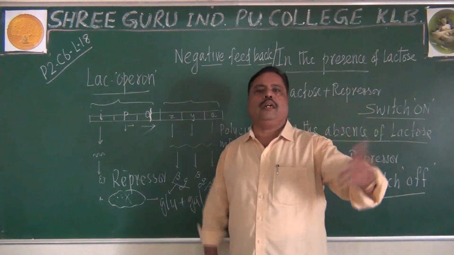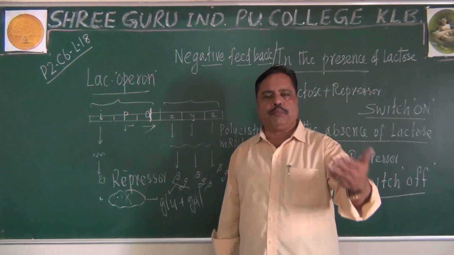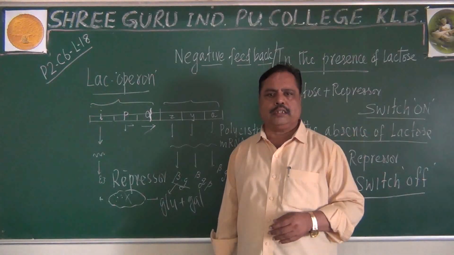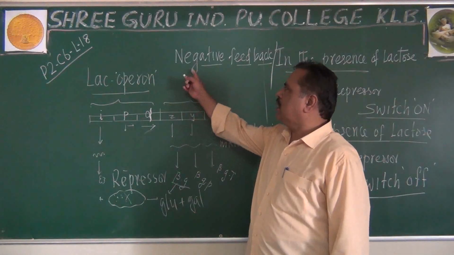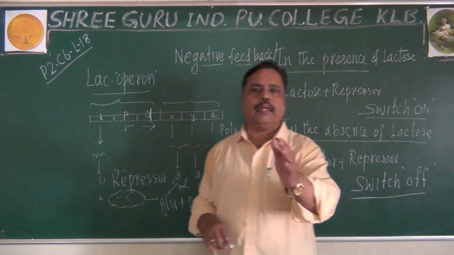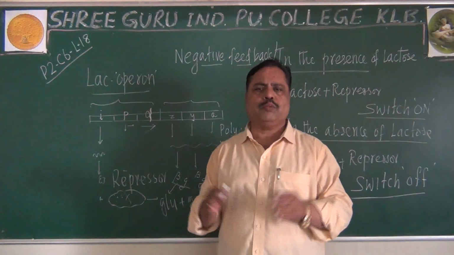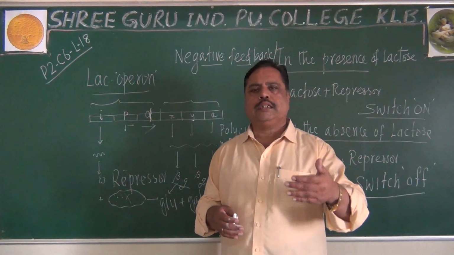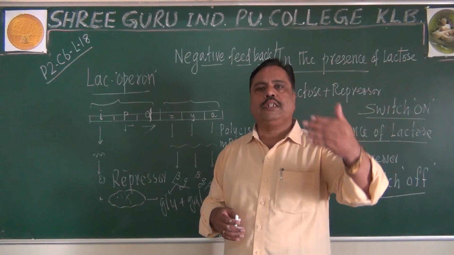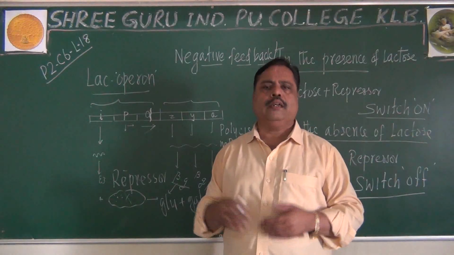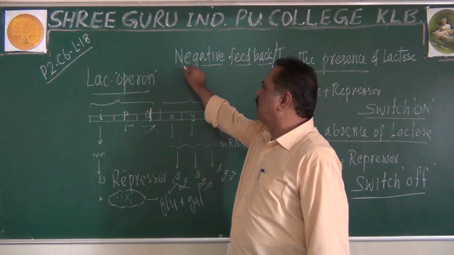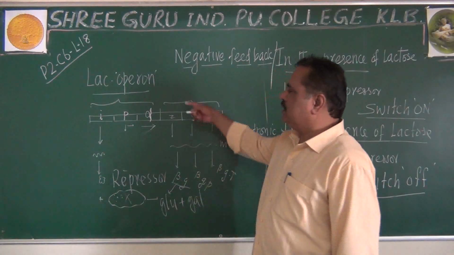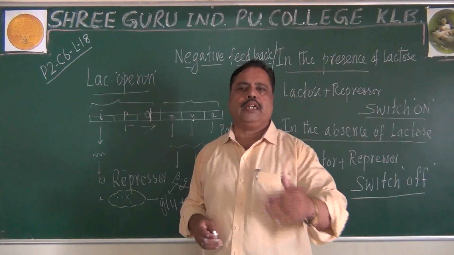There are some other operons which can have positive feedback also. We will see it later in higher classes. Here, the lac operon is an example for negative feedback. Remember, that's one point we can say. Even nowadays, it is said that the same lac operon can give positive feedback also. We will not discuss that; negative feedback is because the product of this reaction stops that reaction itself.